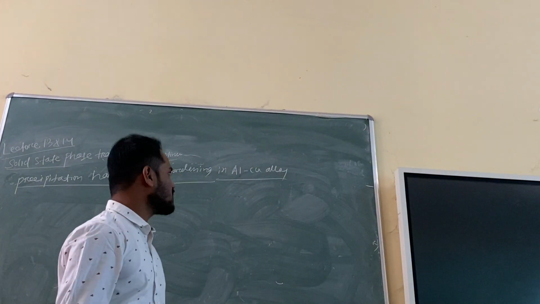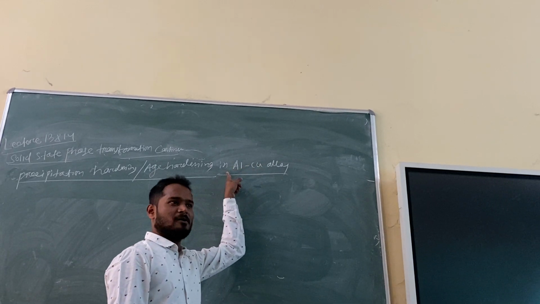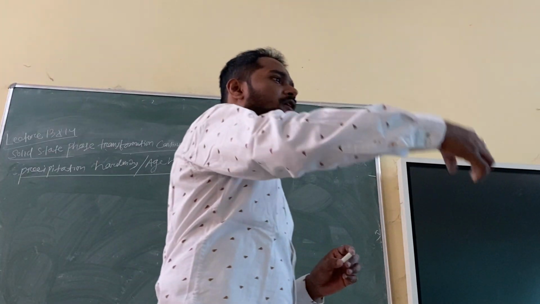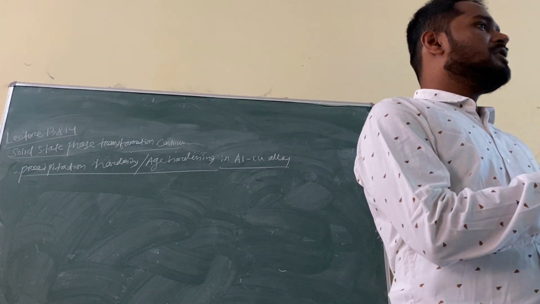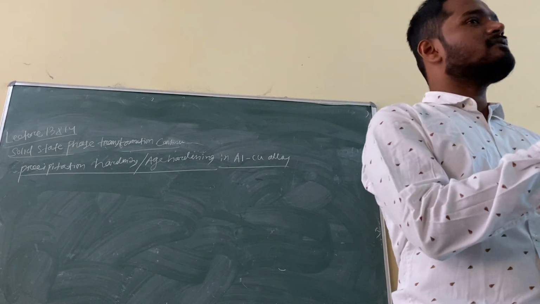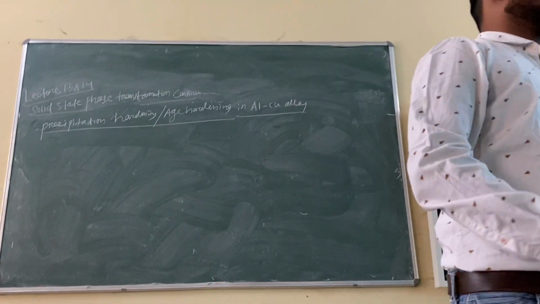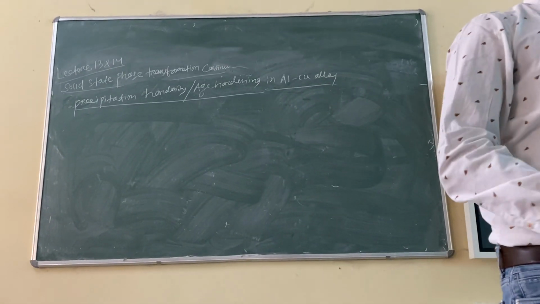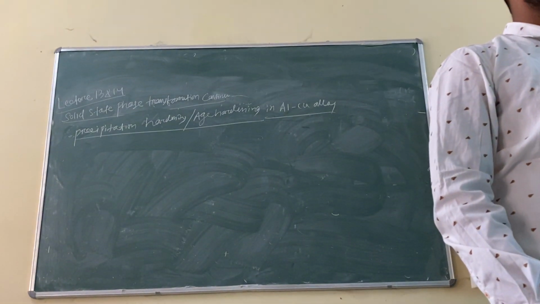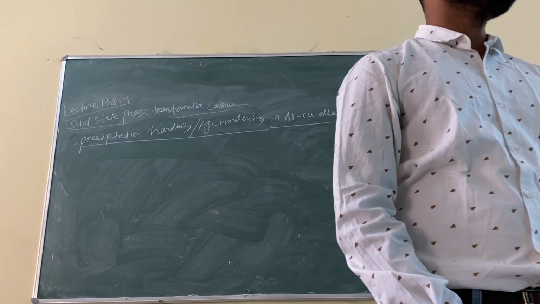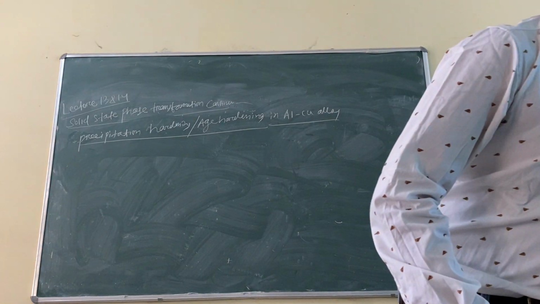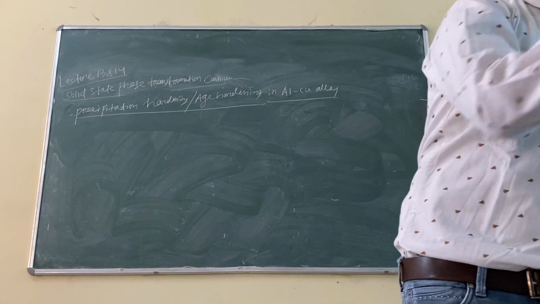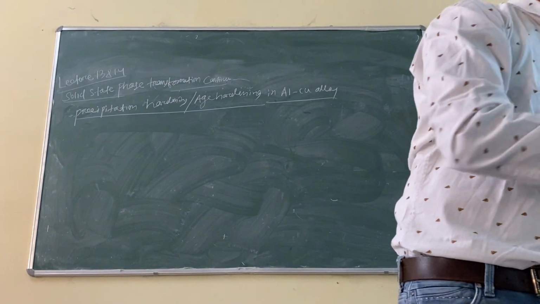So what I mean to say, you understood? You are adding copper into aluminium. Listen carefully. The moment you add copper into aluminium, first of all, copper has a solubility limit in aluminium. Copper will dissolve into aluminium. Why will it dissolve? Because aluminium is FCC, copper is also FCC. You remember the Hume-Rothery rule? Anybody remember the Hume-Rothery rule? The Hume-Rothery rule tells about the solubility limit. If you are adding an alloying element into the parent metal, whether it will be soluble or not is decided by the Hume-Rothery rule.